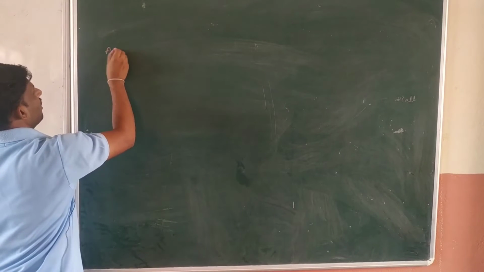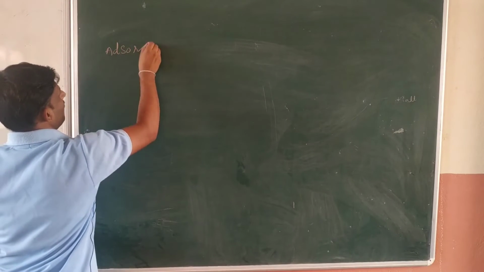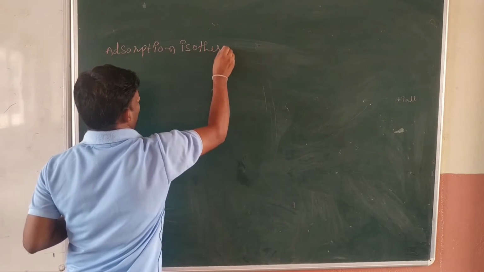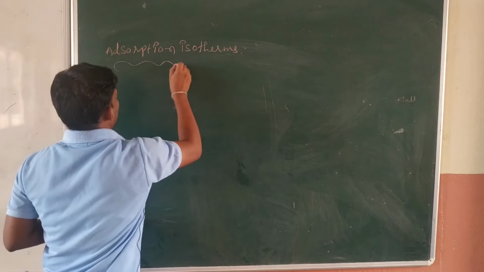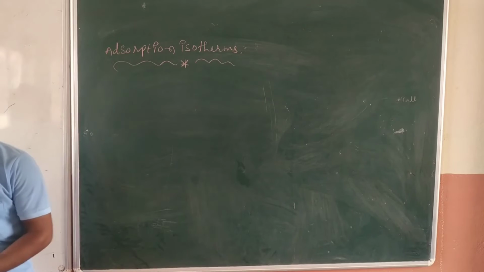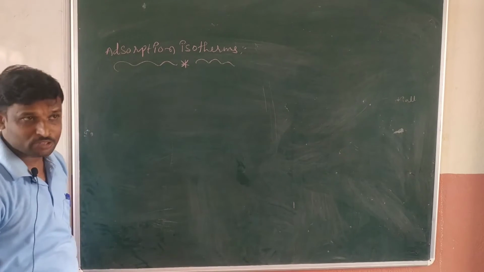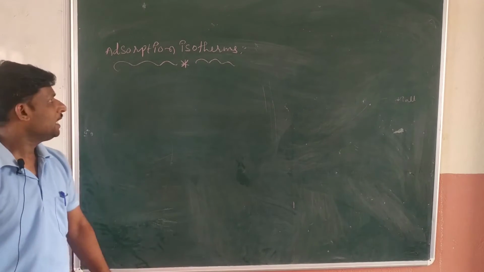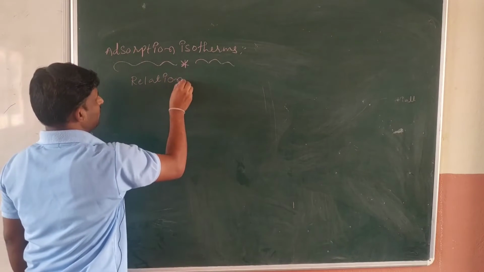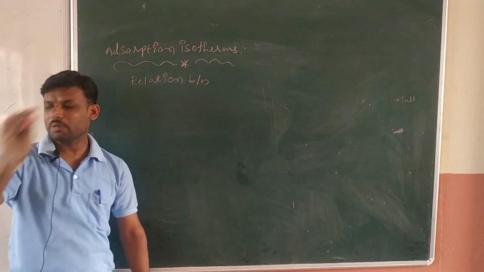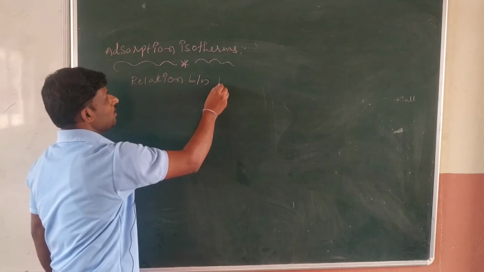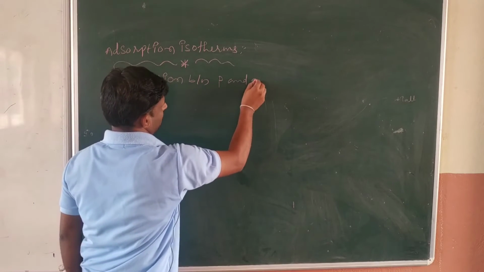What are the adsorption isotherms? Isotherms are nothing but the relation between the equilibrium pressure of a gas and adsorption.